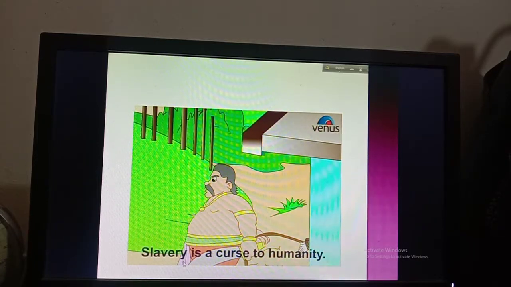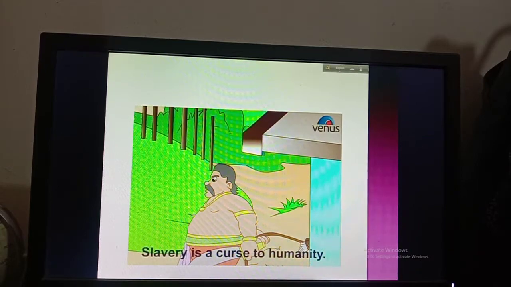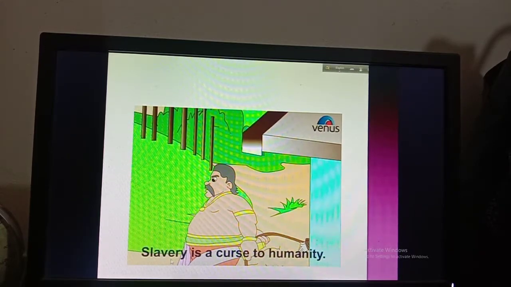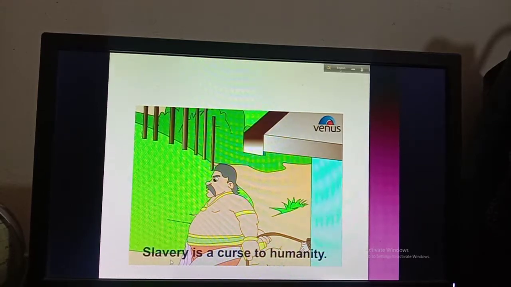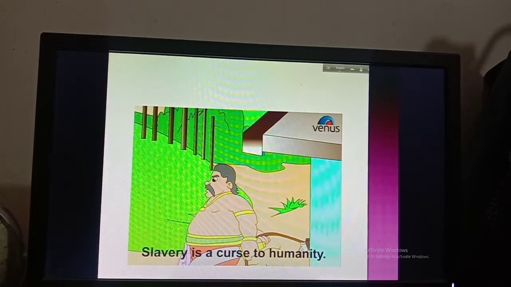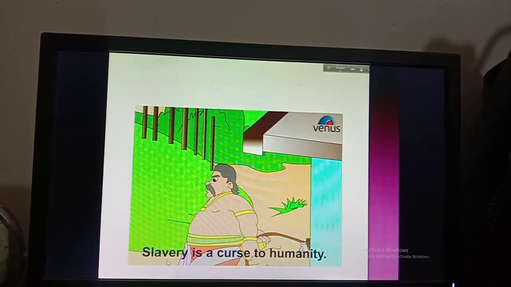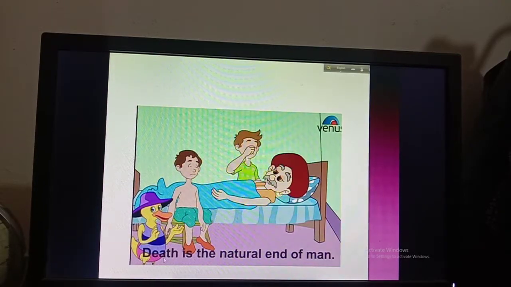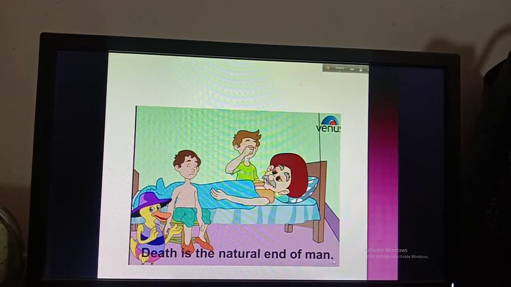Okay, so this is a state, and when we give a name to a state, that means a condition, that becomes an abstract noun. So you can't see, or you can't smell, or you can't taste this slavery, you have to feel this slavery by someone's attitude. That's why that is the abstract noun. Then, death is the natural end of man.